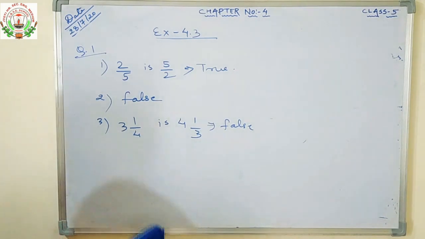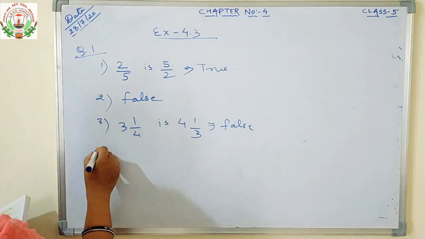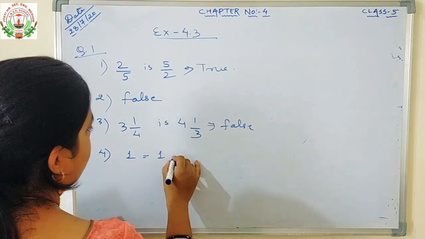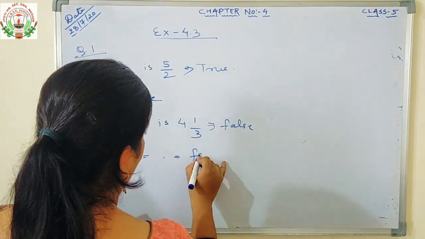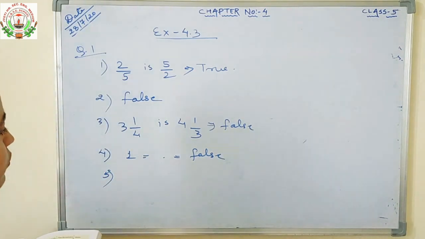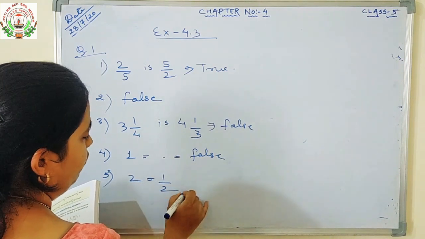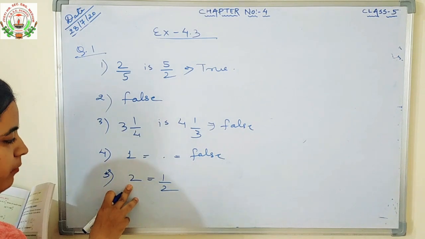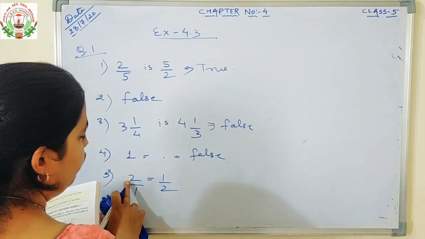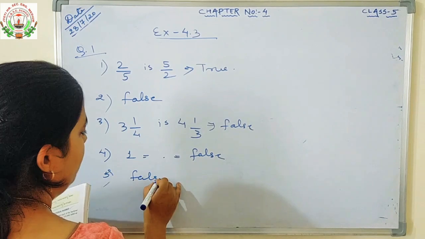Now number 4. The reciprocal of 1 is 0. We just learned the reciprocal of 1 is always 1, not 0. So this statement is also false. Number 5. The reciprocal of 2 is 2. No. The reciprocal of 2 will be 1 upon 2, because if the denominator is not given, we have to assume it as 1. So this is also a wrong statement. You will write false here.